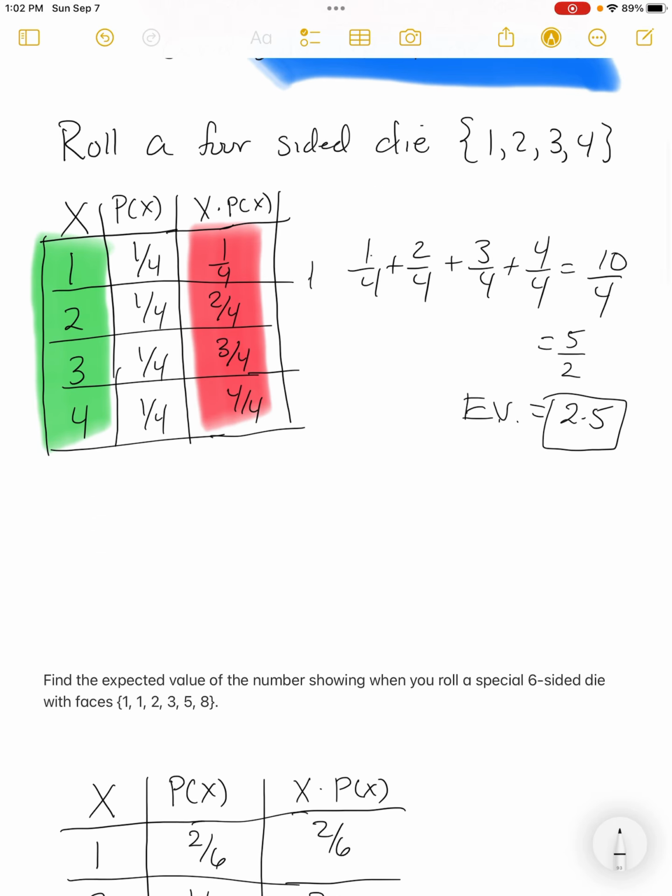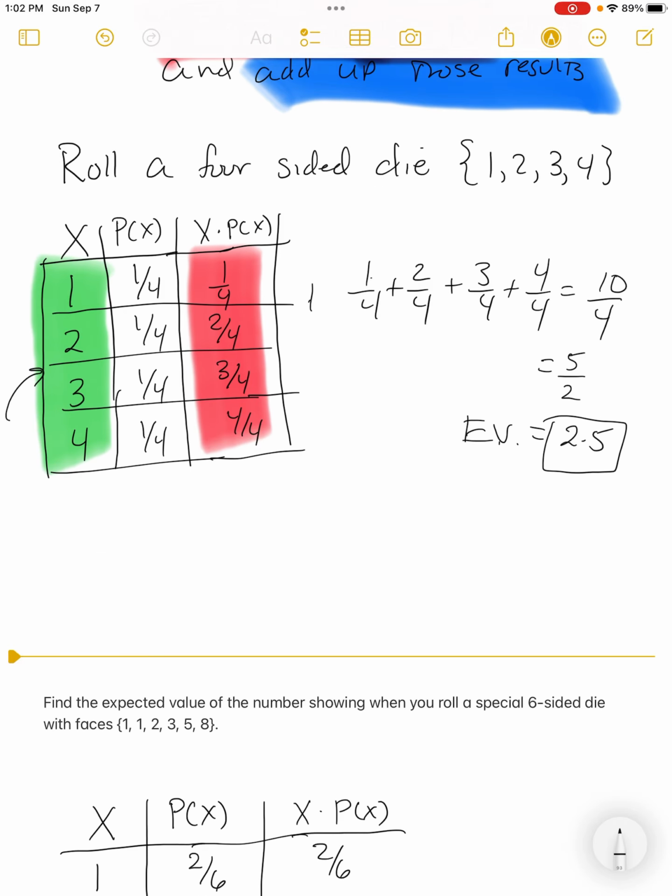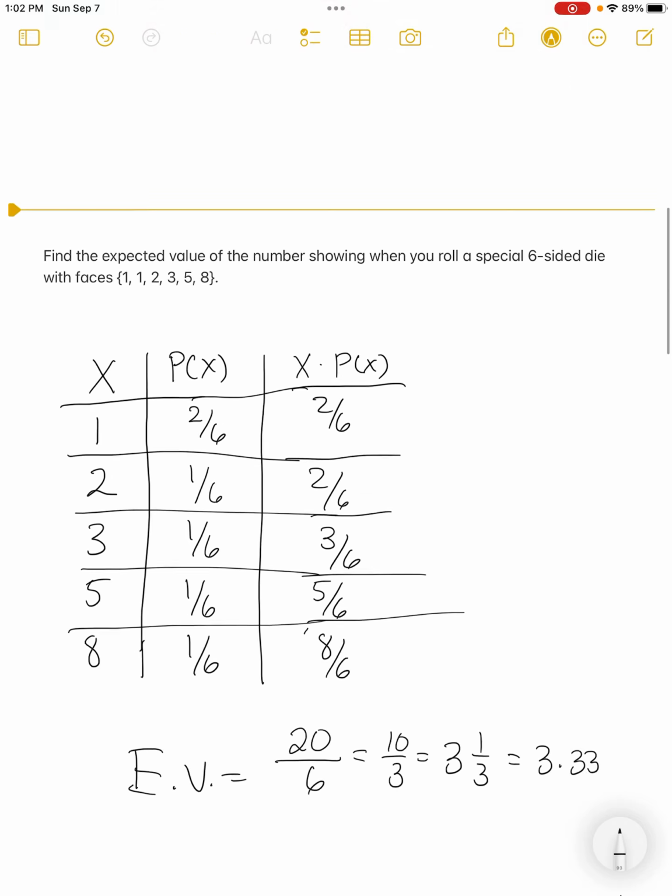You can see here as well. Where's 2.5? 2.5 is right in the middle. So when we roll this 4-sided die, sometimes it's going to come up as 1, 2, 3, and 4. Because they're perfectly balanced, the average is going to be right in the middle. So expected values are the average. That's what they should be writing in the back of the book. That if I were to roll this 4-sided die over and over and over again, average the results, the average would be 2.5.